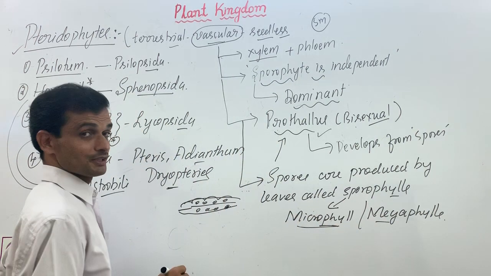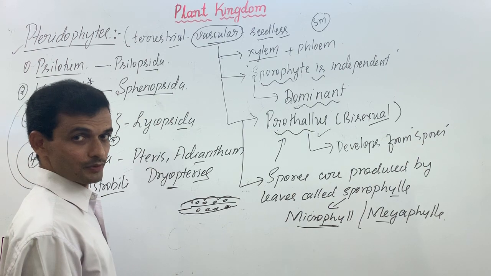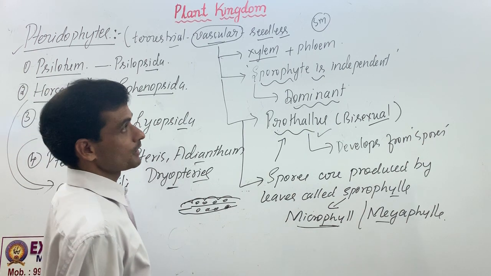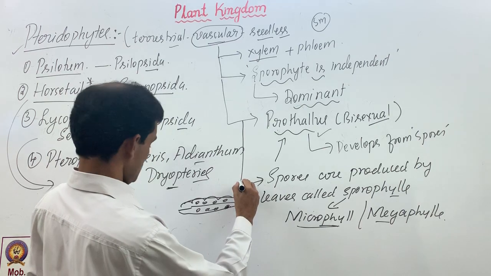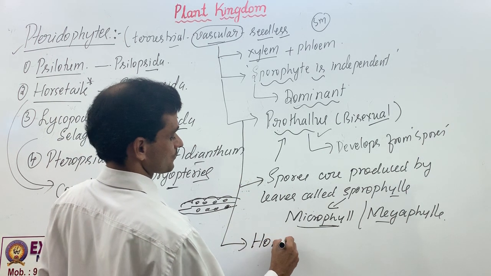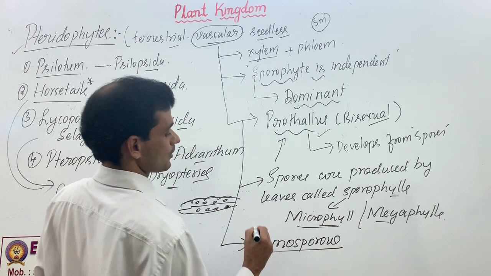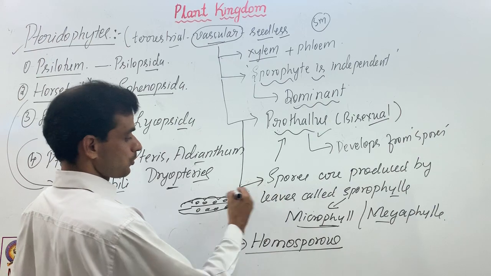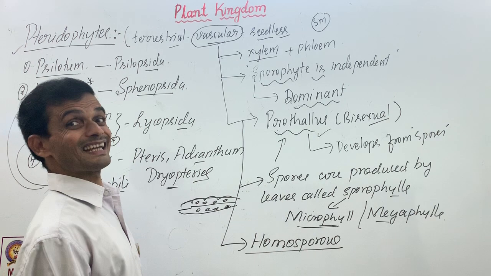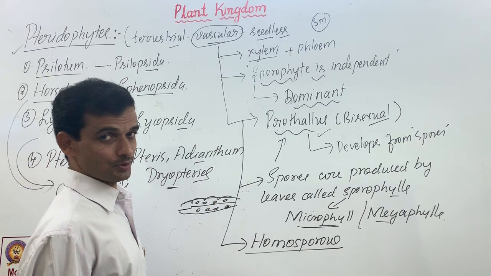So spore formation is very interesting here in pteridophytes. The spores here in pteridophytes are normally homosporous. Spores cannot be differentiated based on the size. Same type. All bryophytes are also homosporous.